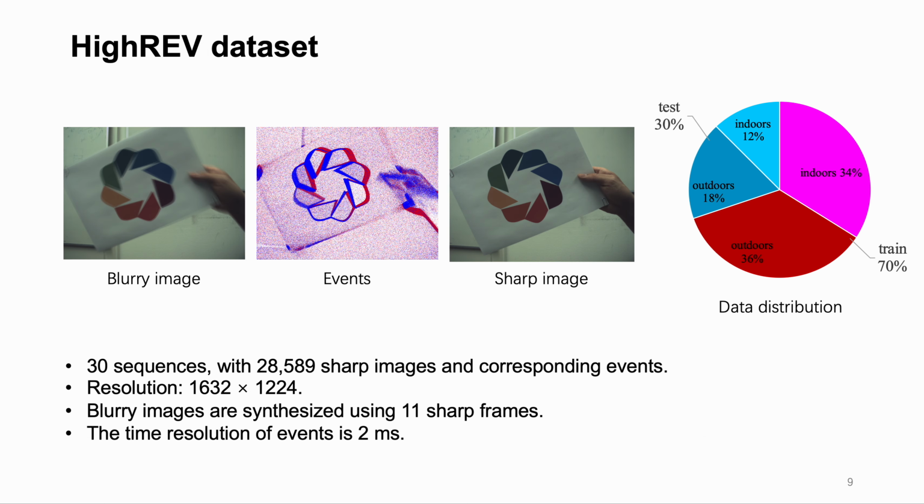To test the performance of our method and bring the community a high-quality event-based dataset, we collected the HighREV dataset, which consists of 30 sequences, more than 20,000 sharp frames and corresponding events, with a resolution of 1632 by 1224.